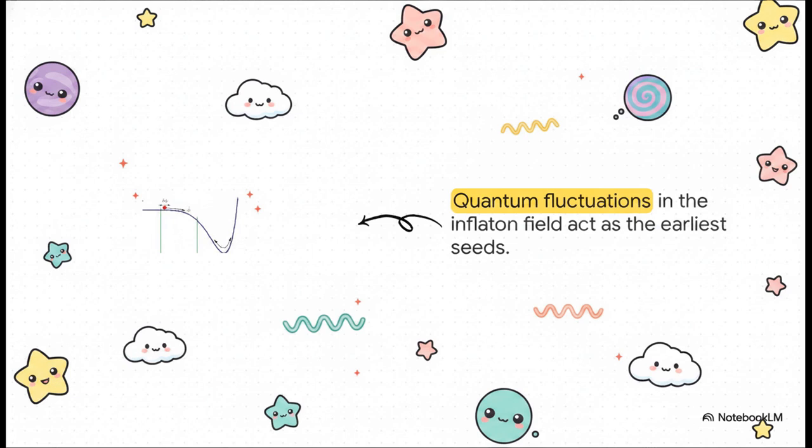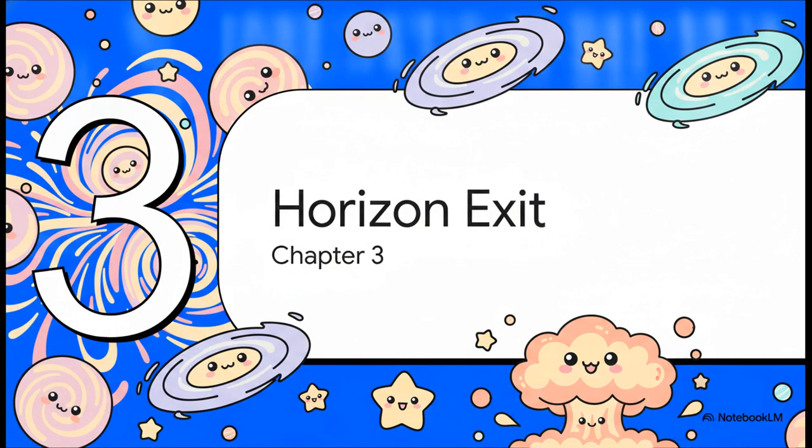If we look at the inflaton field, we see what are called zero-point fluctuations. They're these tiny, totally erratic ripples on the potential curve of a scalar field. And these minute variations in energy density, which are happening at scales so unbelievably small we can barely wrap our heads around them, are the rawest, earliest seeds of absolutely everything you see in the night sky. Moving right along, Chapter 3, Inflation and Horizon Exit.